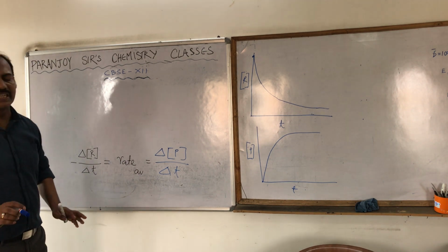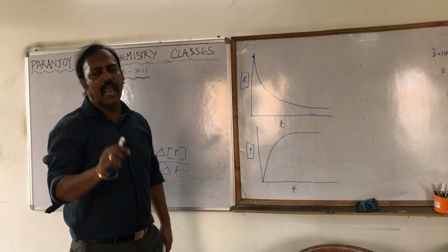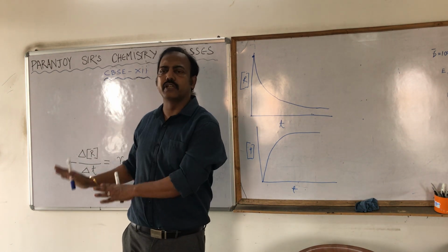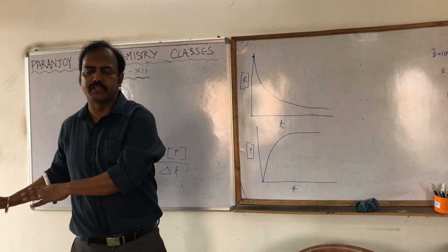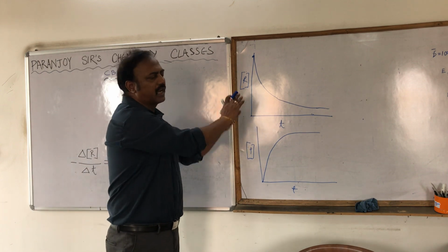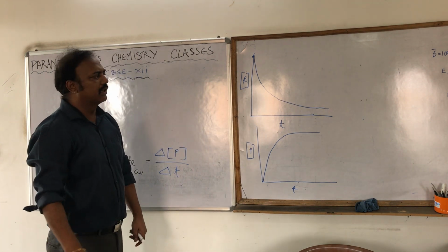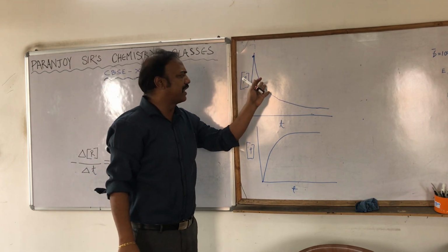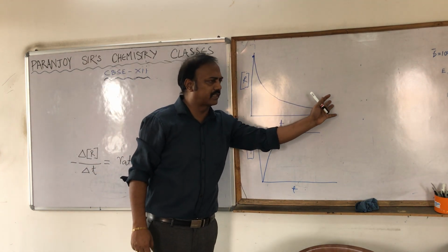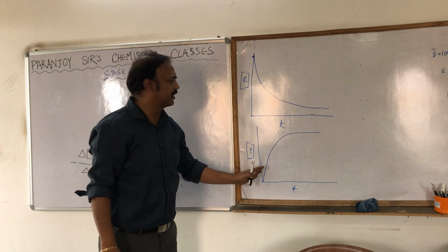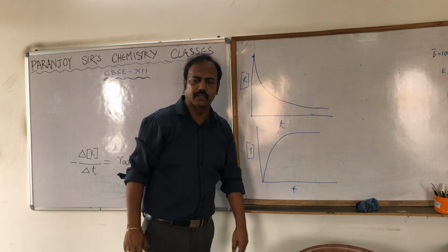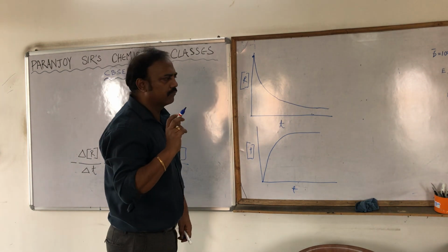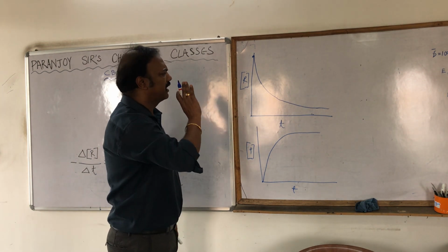Instantaneous rate. What is instantaneous rate? I told you, at a particular moment, what is the speed. Before going to instantaneous rate mathematically, first let us understand it graphically. Suppose this graph is very clear that concentration of R is varying with time like this. Concentration of P is varying with time like this. Now if I ask you what is the average rate, you just find out the average rate.